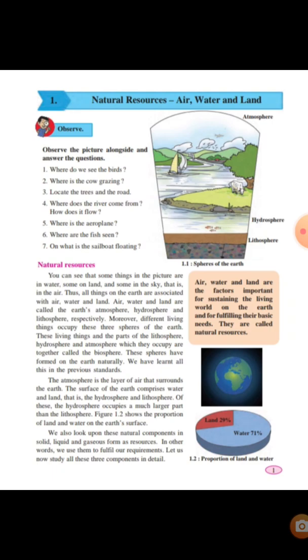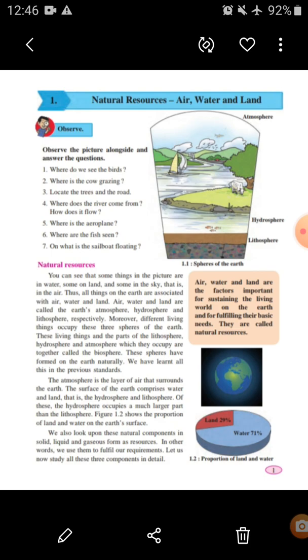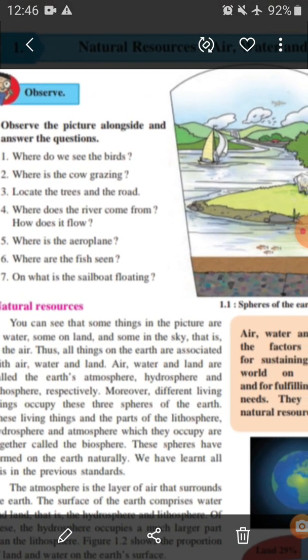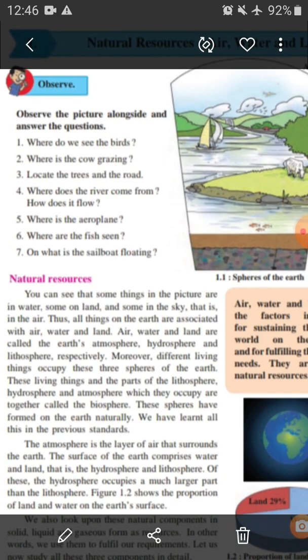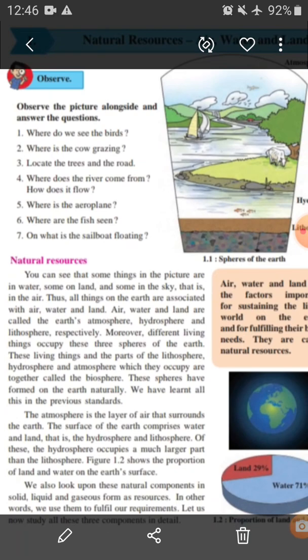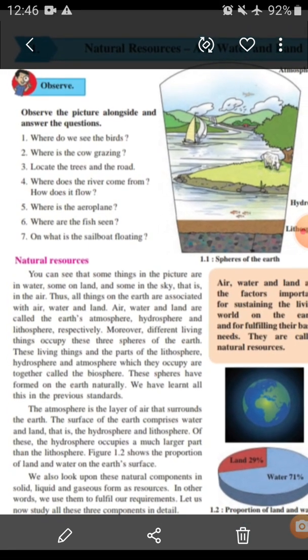Open your science textbook, and on page number 1, chapter 1 is natural resources: air, water and land. See, here one picture is given and it is told to observe the picture alongside and answer the questions.